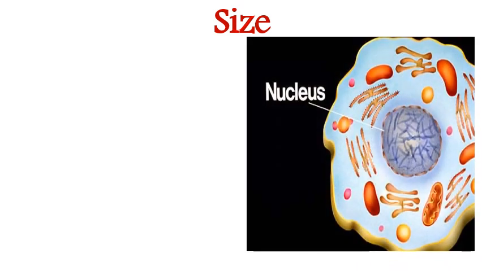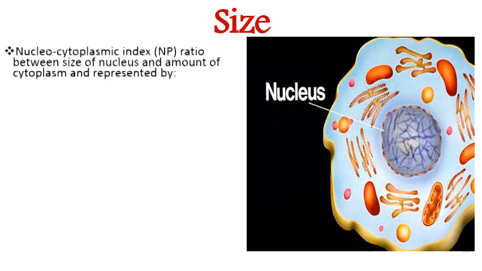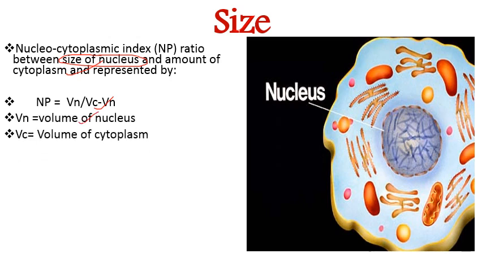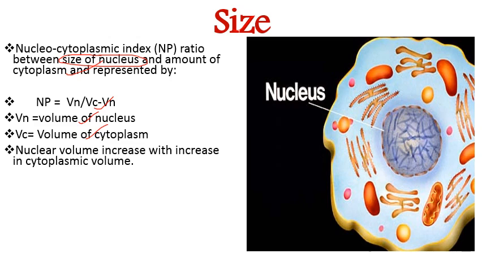Next comes its size. So its size is again not universal in every cell. It varies from cell to cell, organism to organism, and with the activity carried out by the nucleus. So the nucleocytoplasmic index, that is called NP ratio, lies between the size of nucleus and amount of cytoplasm. So there are two factors which determine it, that is size of nucleus and amount of cytoplasm. And mathematically it is represented by NP is equal to Vn divided by Vc minus Vn, where Vn is equal to volume of nucleus, Vc is equal to volume of cytoplasm, and nuclear volume increases with increase in cytoplasmic volume.